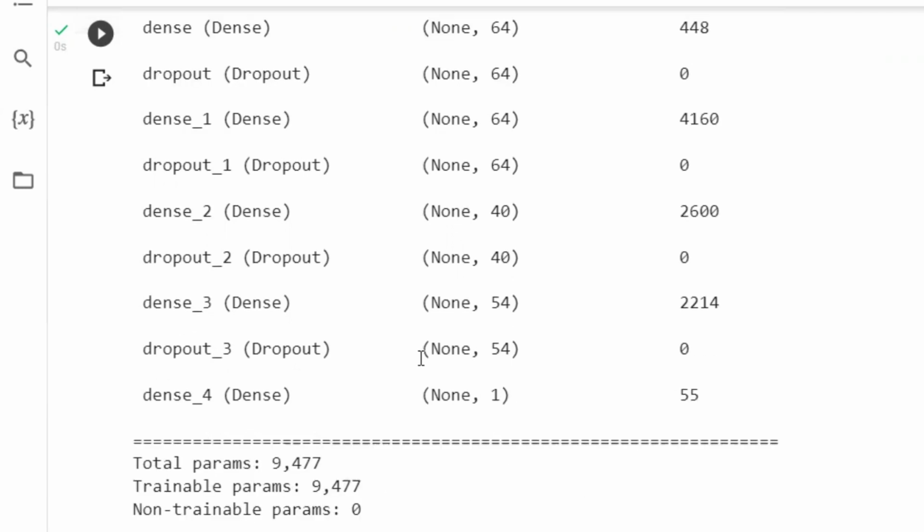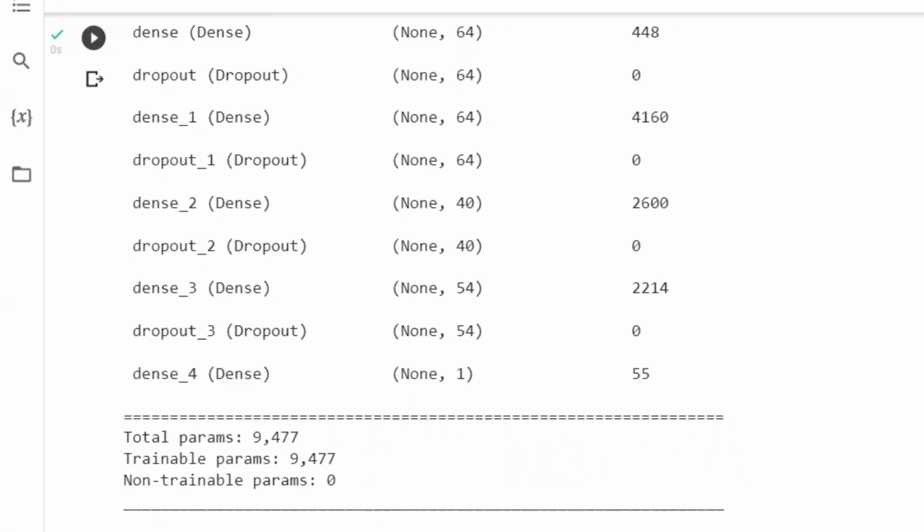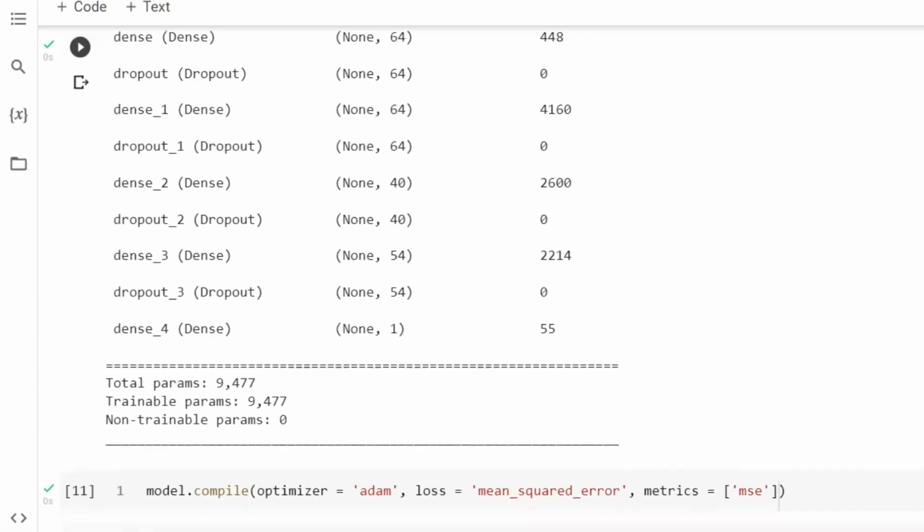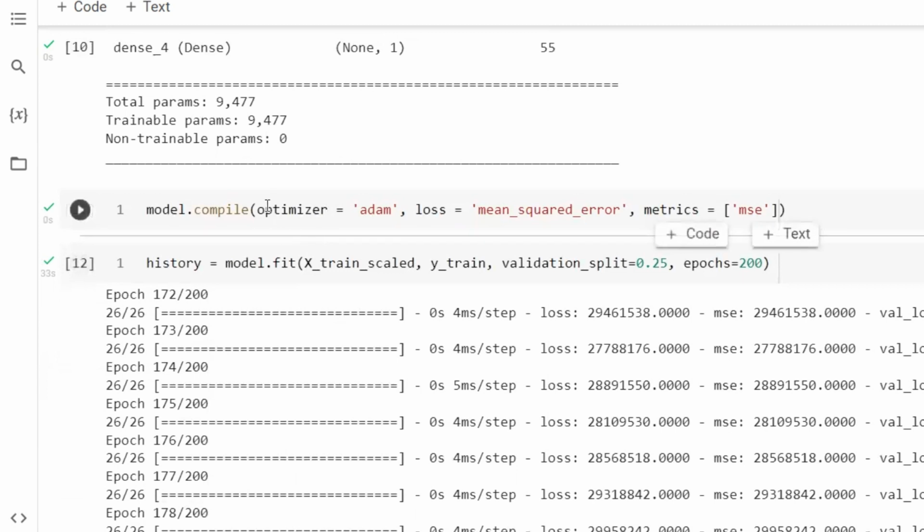And for the total params, we have trainable params and non-trainable params. If we did it a different way, for example if we were using a pre-trained model, it would behave differently. But again, for simplicity's sake, I'm trying to keep this video simple. Then we're going to compile the model.